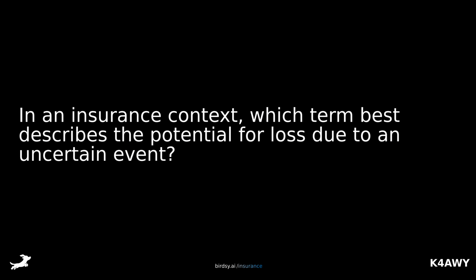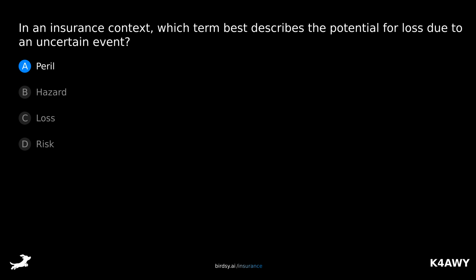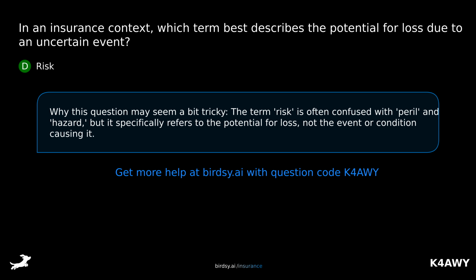In an insurance context, which term best describes the potential for loss due to an uncertain event? Is it A, peril? B, hazard? C, loss? Or D, risk? The answer is D, risk. Why this question may seem a bit tricky: the term risk is often confused with peril and hazard, but it specifically refers to the potential for loss, not the event or condition causing it.